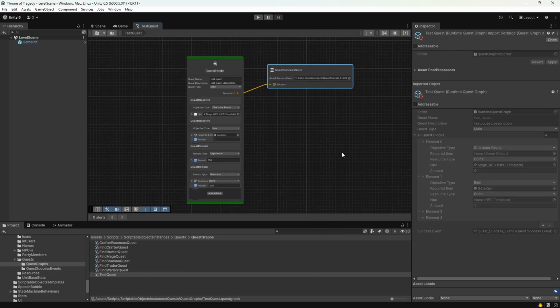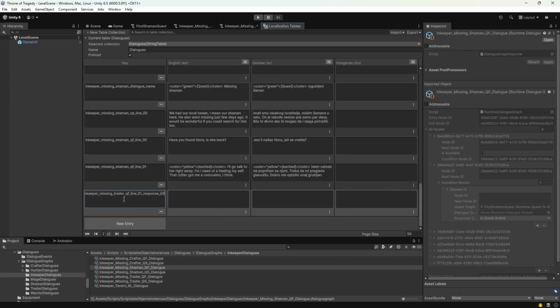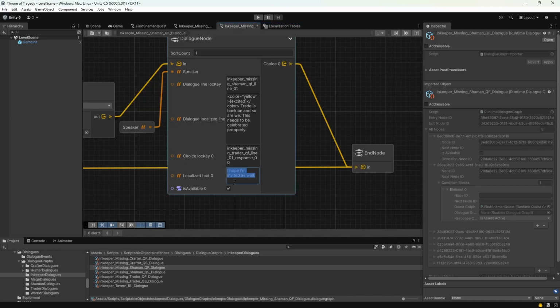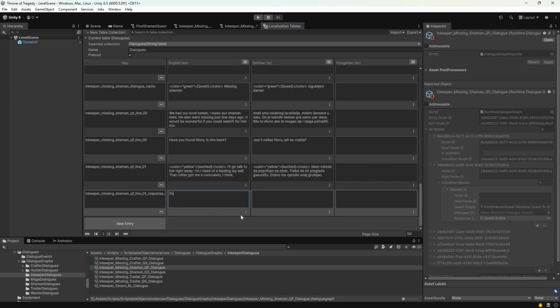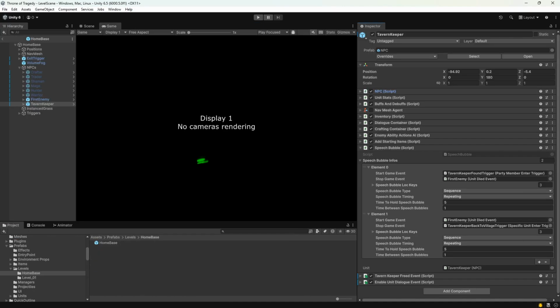In the process of making all of this, it occurred to me that I could have speech bubbles on units. They would serve as nice attention grabbers during gameplay. Making a dialogue graph for it wasn't necessary, and I opted for a simple script which would give me a few options. Is it a sequence or just random text from a pool? Is it repeating or does it just play one time? Events when it's starting and when it's ending? Some timer options, and it was good enough for me.